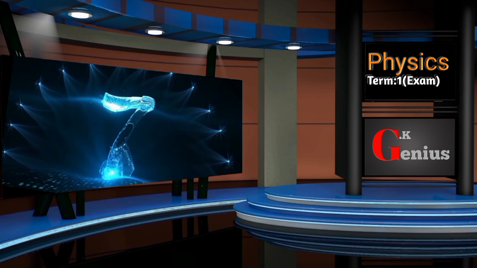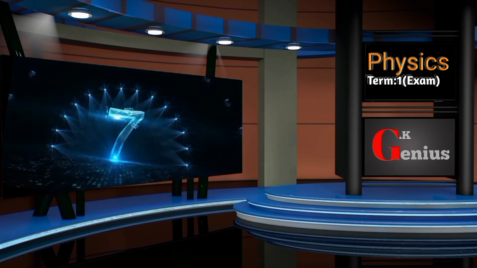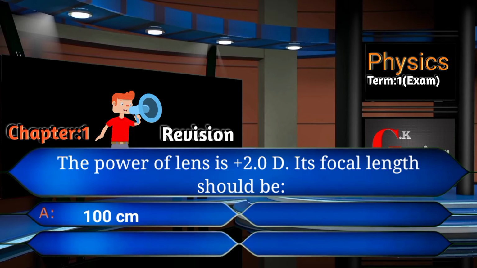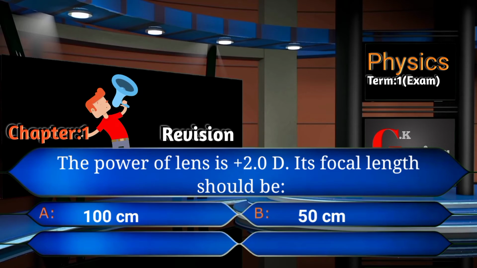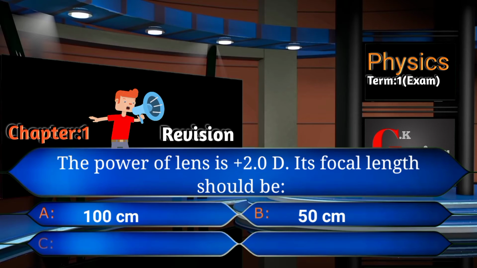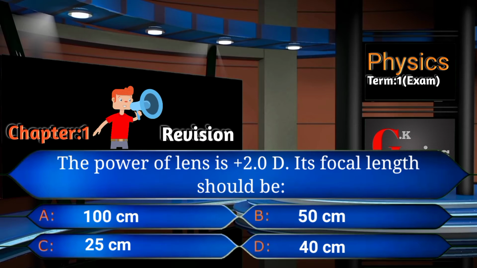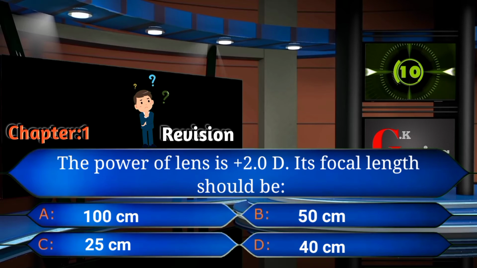Seventh question. The power of lens is 2 diopter. Its focal length should be. Your option is A, 100 cm, B, 50 cm, C, 25 cm, and D, 40 cm. Time start now. 10, 9, 8, 7, 6, 5, 4, 3, 2.